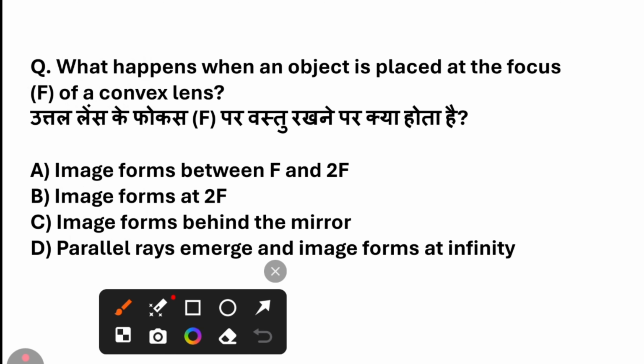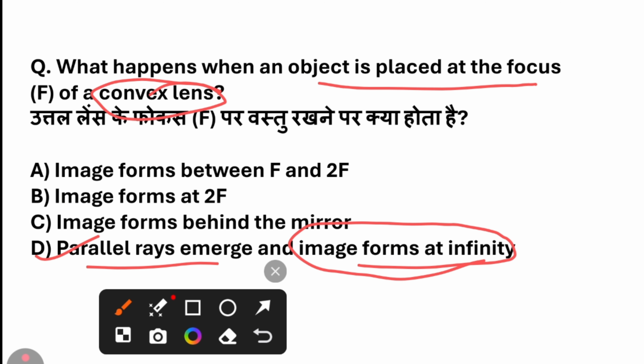What happens when an object is placed at the focus F of a convex lens? The answer for this question is that when the object is placed at the focus, the rays emerge parallel and the image forms at infinity.